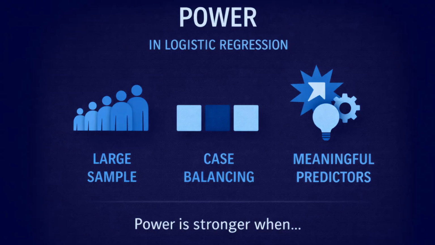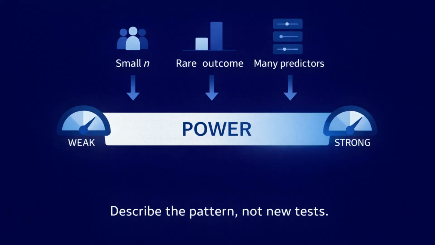Power in logistic regression refers to how likely the study is to detect a real relationship when one exists. Power is stronger when the sample size is larger, when there are enough cases in each outcome category, and when predictors are meaningfully related to the outcome. Power is weaker when samples are small, when one outcome category is very rare, or when too many predictors are included for the amount of information in the data.